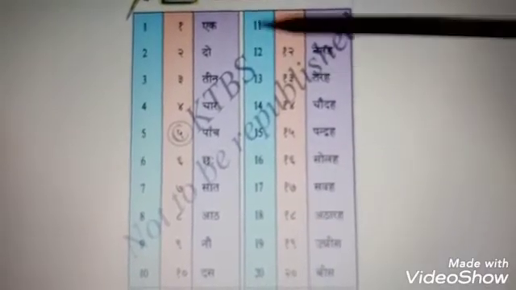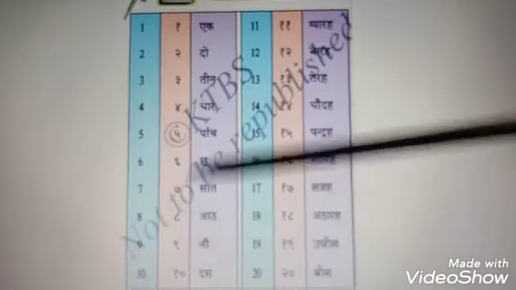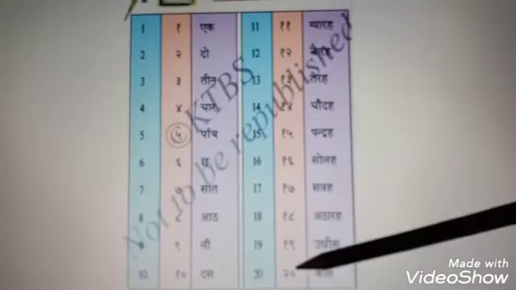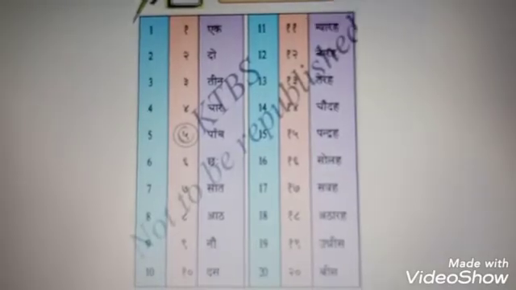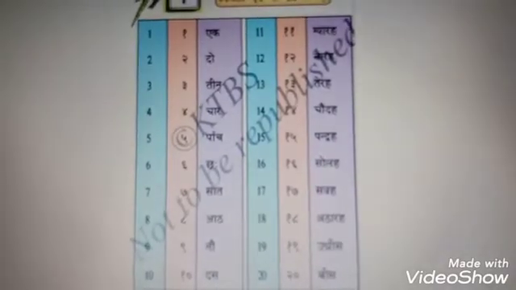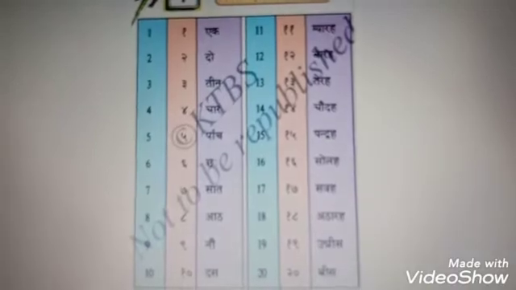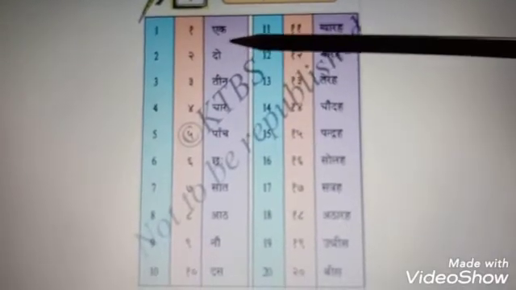If you practice 1 to 10, then it will be very easy to write the forward numbers, means the next numbers from 11, 21, 31, 41, 51, 61, 71, 81, 91, up to 100. You can write comfortably, right? 1 to 10 you have to be perfect. After that it is very easy to write the normal numbers, but you have to practice these numbers in words.